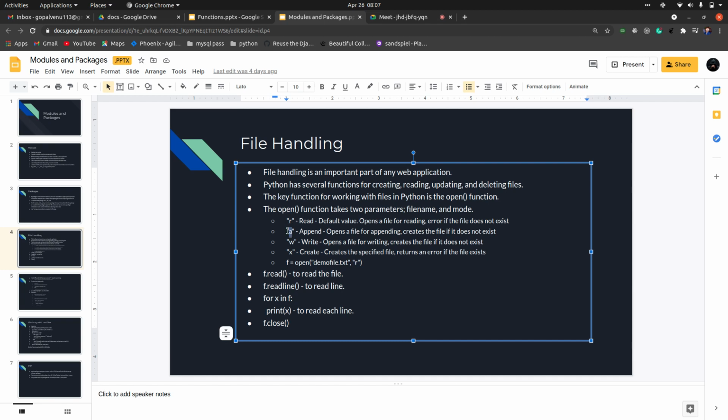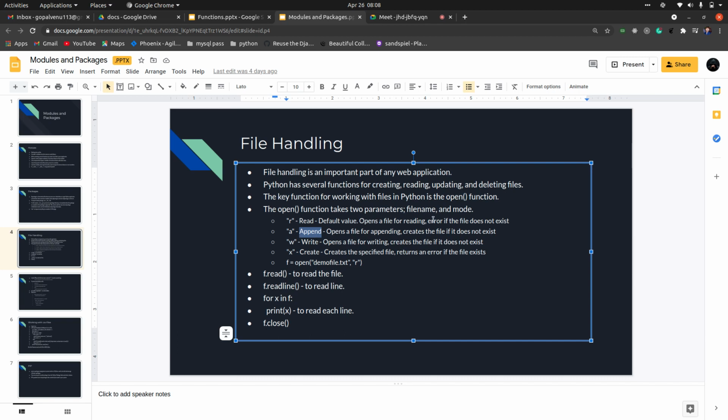Then we have append. Append is used to open the file in append mode, and whenever you write something, it will just append the values. It will also create the file if it does not exist. Remember that point. If the file does not exist, it will create it and then add the values.